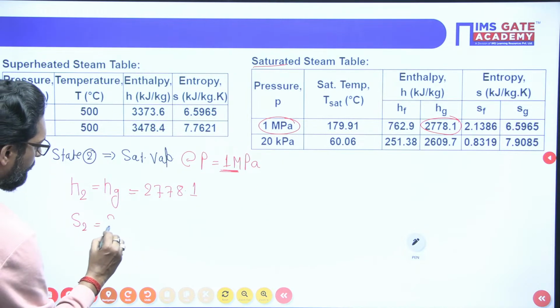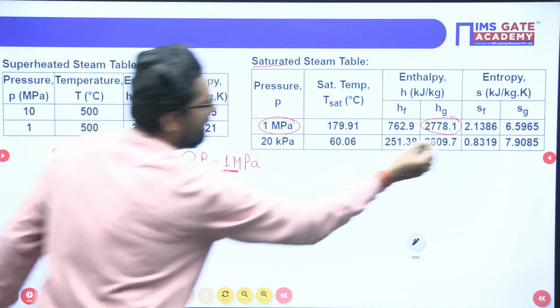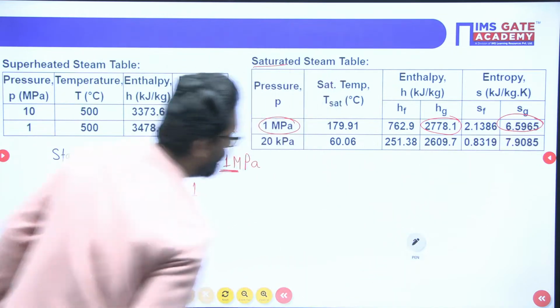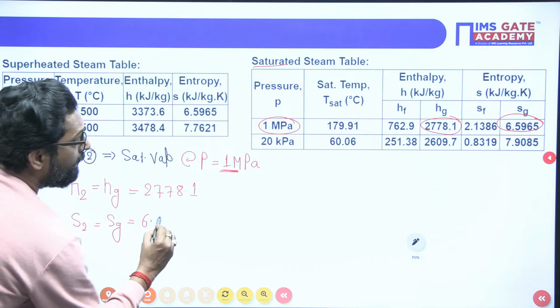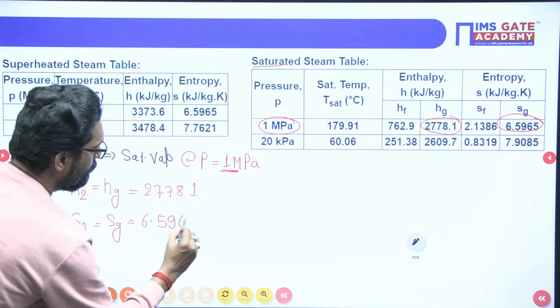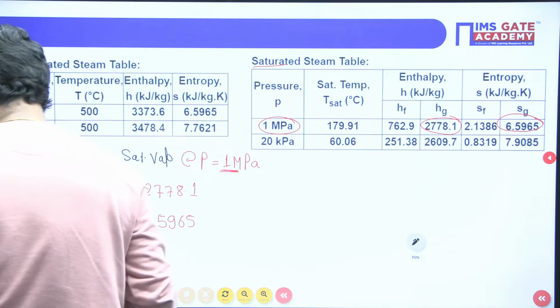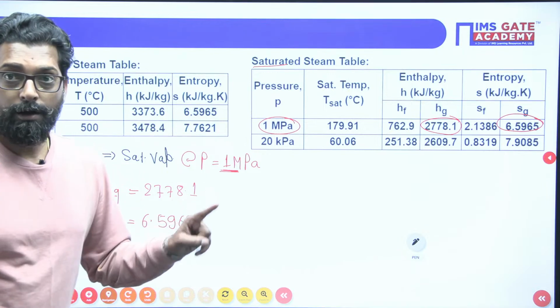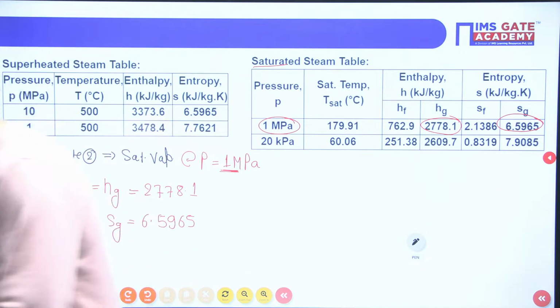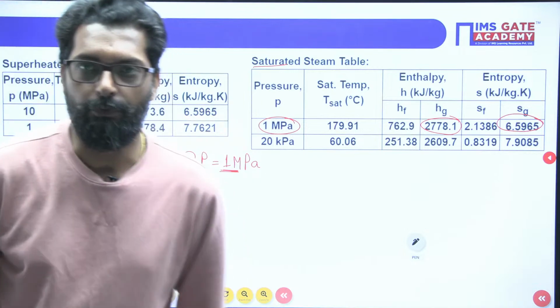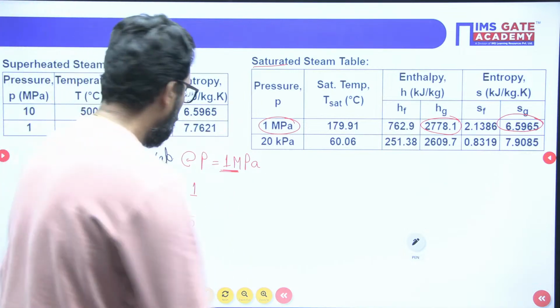Now, what is S2 here? S2 is Sg. What is Sg? This is your Sg, 6.5965. We have to take it from the data. Okay. Now, what is H4? Turbine work. Correct, Rahul. Very good.